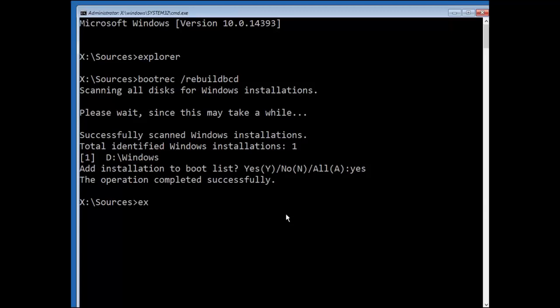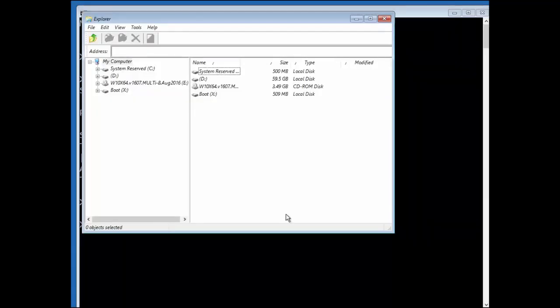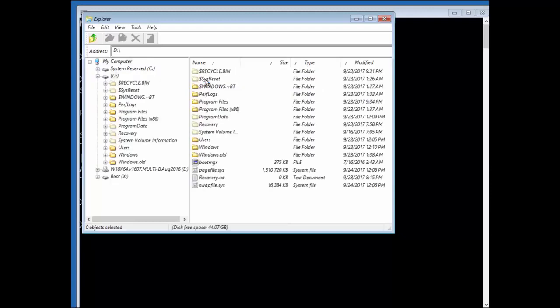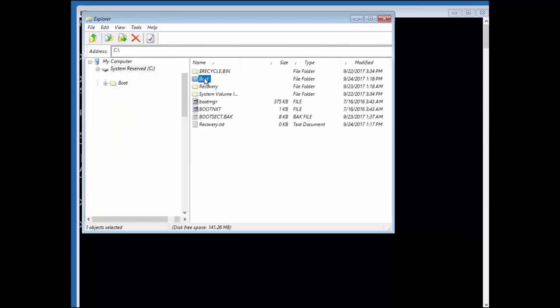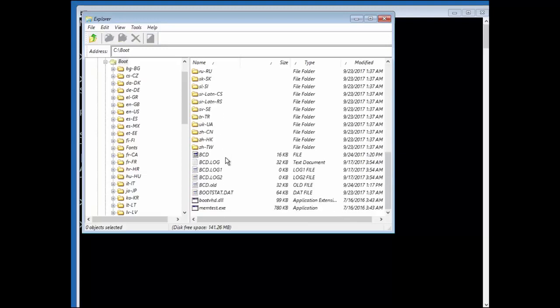Now type Explorer. Press enter. As you can see, my Windows is located in D partition. Let's go back to the System Reserved partition. Boot folder. And here it is. The new BCD file has been created. Remember, you have your old BCD file. So, if this process won't work for your issue, you can rename bcd.old to BCD again.